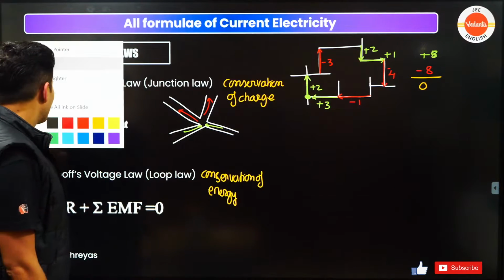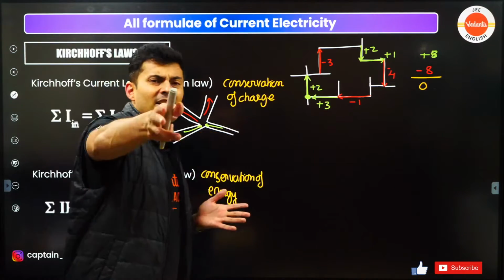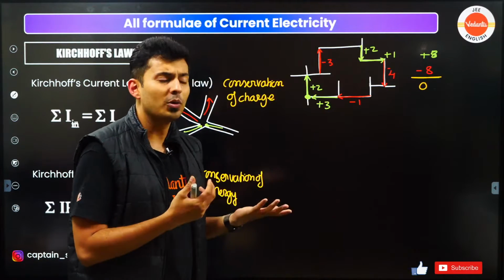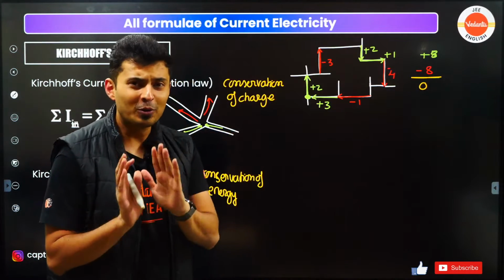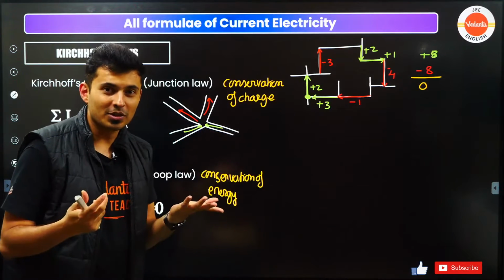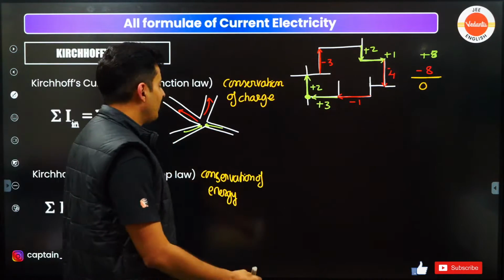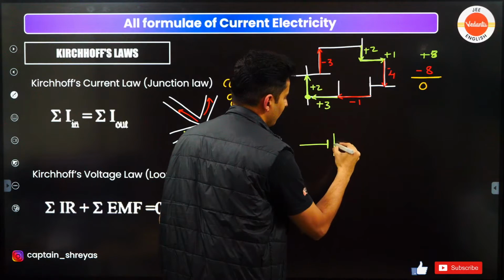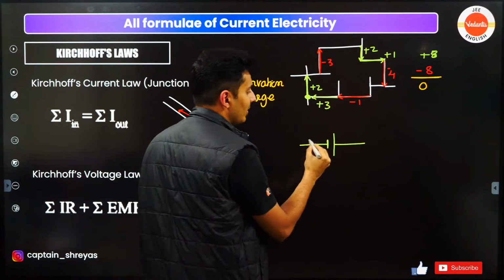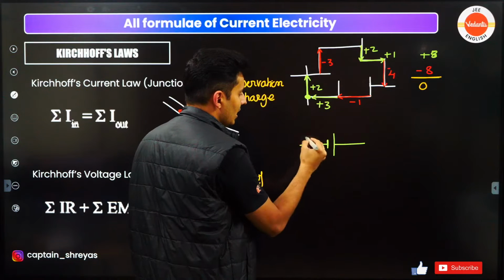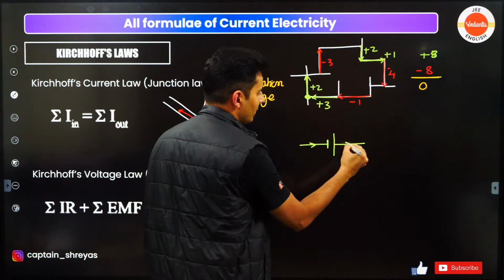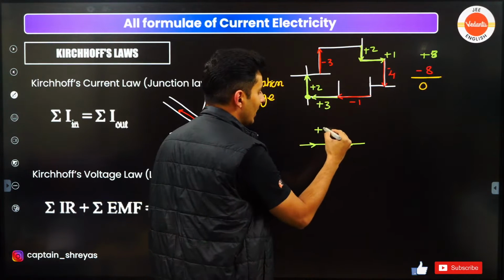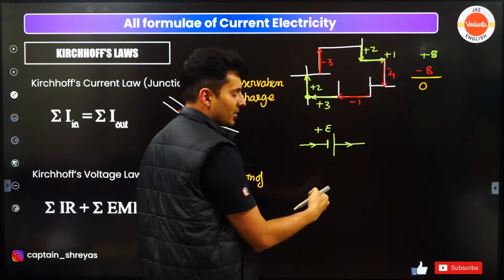Now you might also be confused about which direction is positive and which is negative. When I go from one place to another, I don't know whether it is increasing or decreasing. For all the students who get confused with the directions, here is the simple technique. If you are going from here to here, this is lower to higher potential, so you will consider it as +E volts.